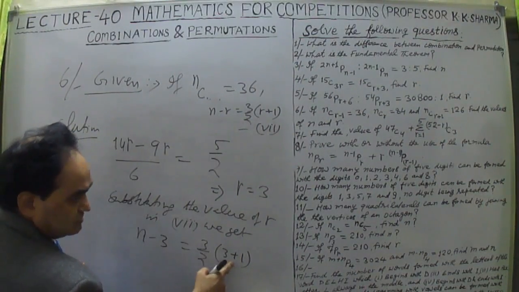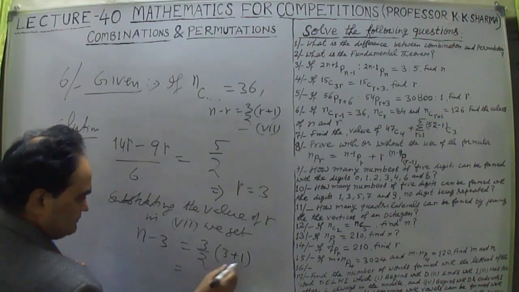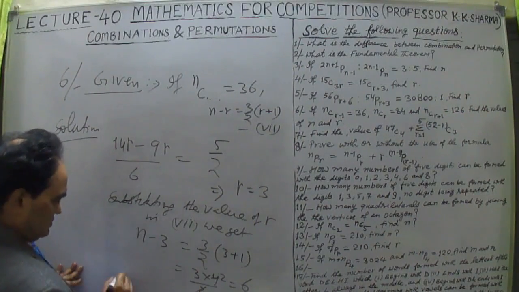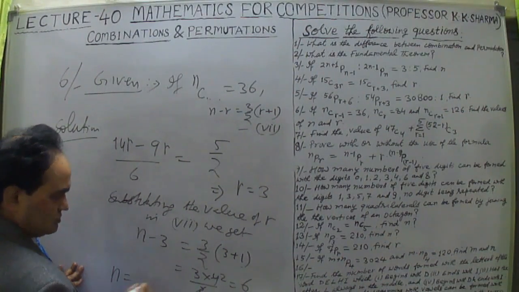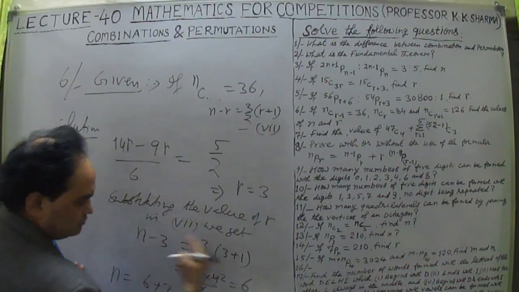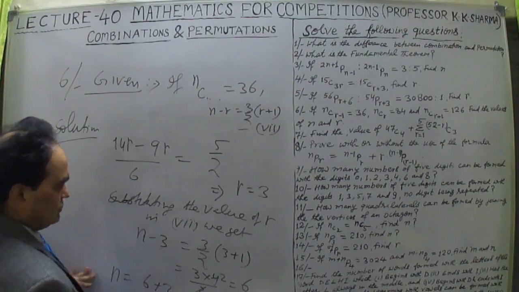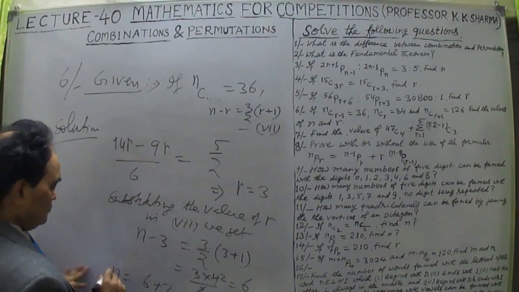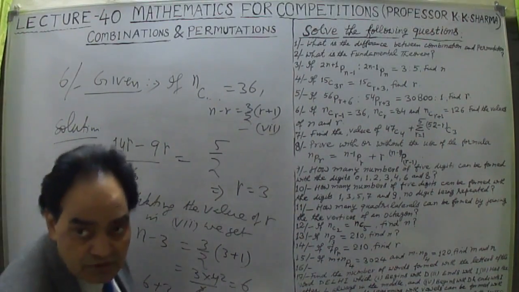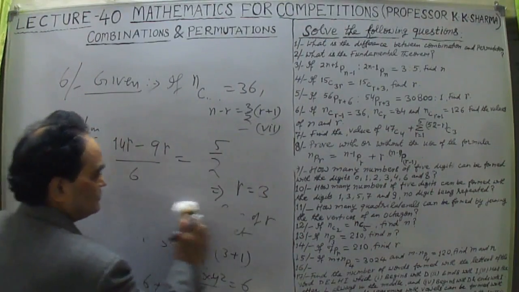So r plus 1, 3 plus 1, this is 4. 3 into 4 upon 2, 2 times 2 is 4, is equal to 6. So n is equal to 6 plus 3. Take this minus 3 to that side, it will be 6 plus 3. So n is equal to 9. This implies that n is equal to 9 here. This is the final answer.